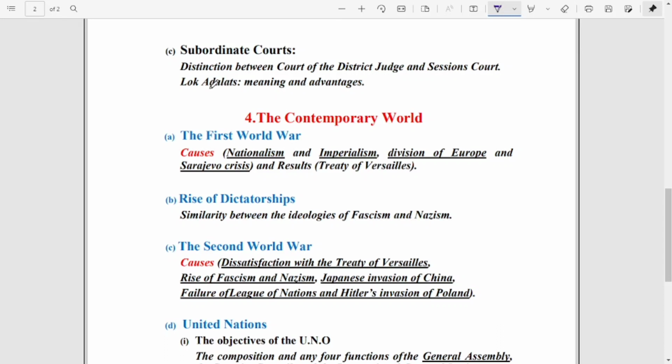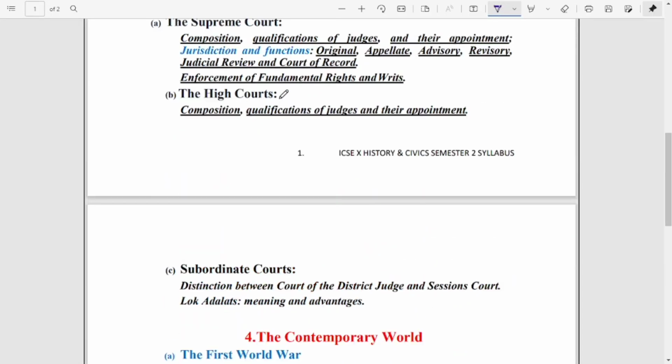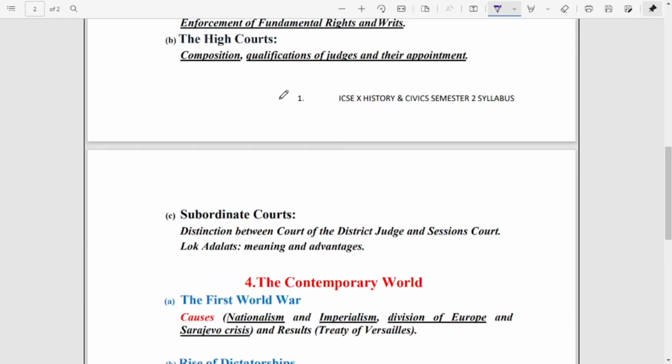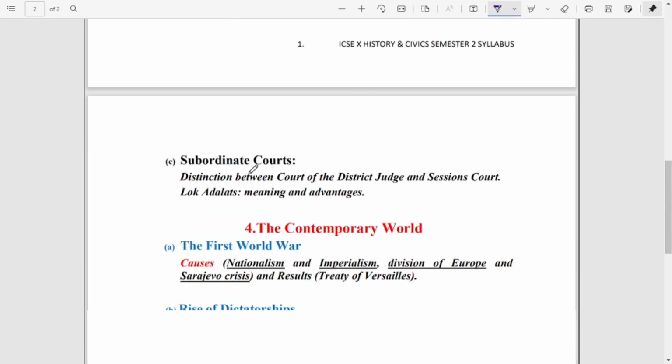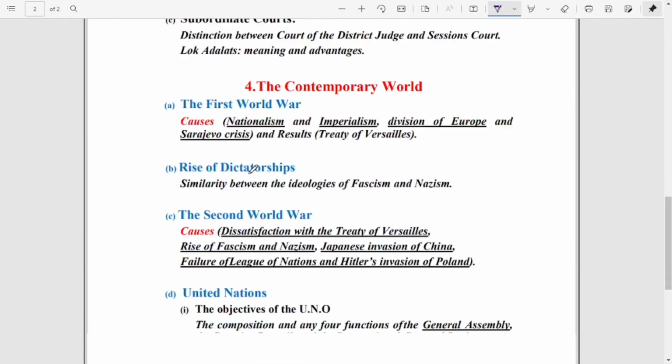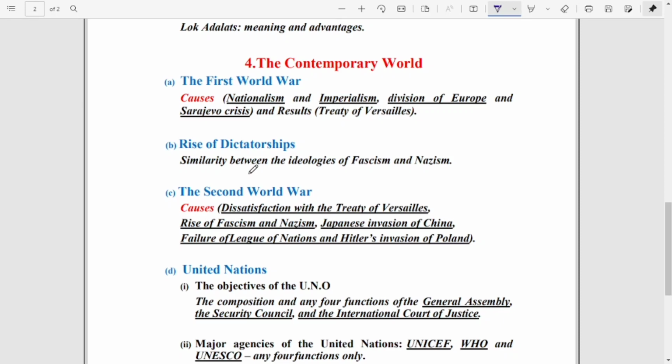And the last one, Lok Adalat. Within Lok Adalat you have to go through what is the meaning of Lok Adalat and what are the advantages of Lok Adalat. You have to prepare it. So this is all from civics, that is 2 units you have to go through, the executive and the judiciary. And now the last 1 unit left is from contemporary world.